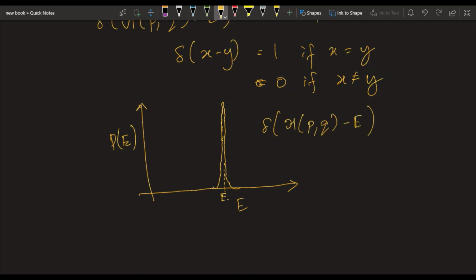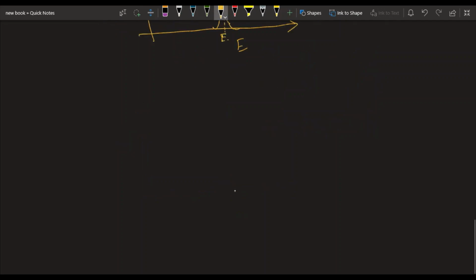Okay, so moving forward, in the microcanonical ensemble, the entropy is defined like this.